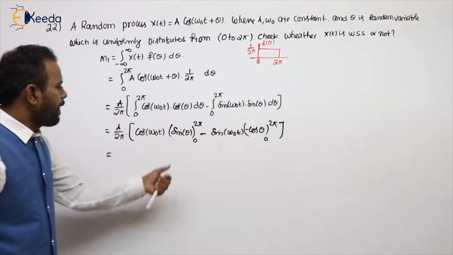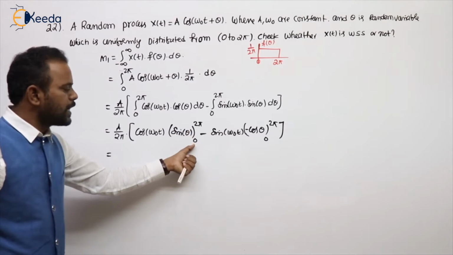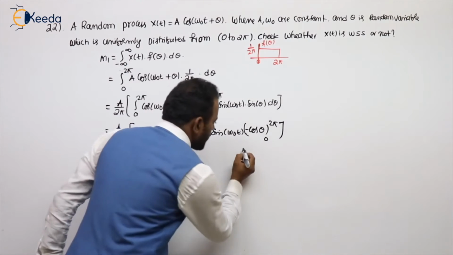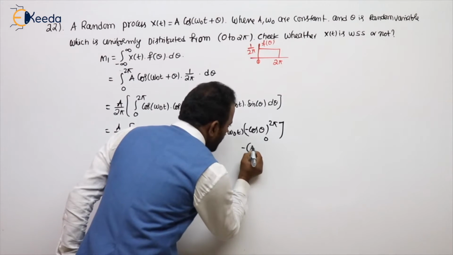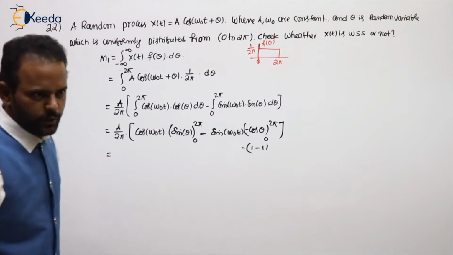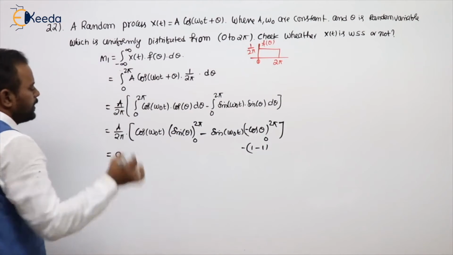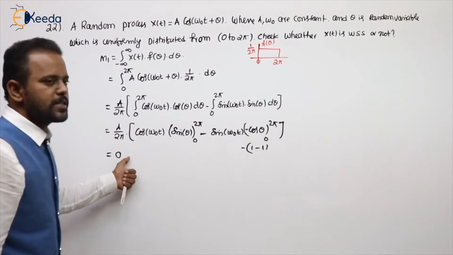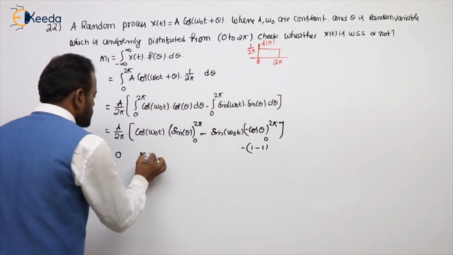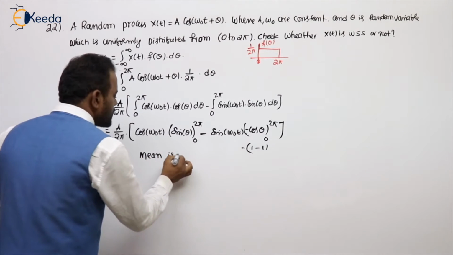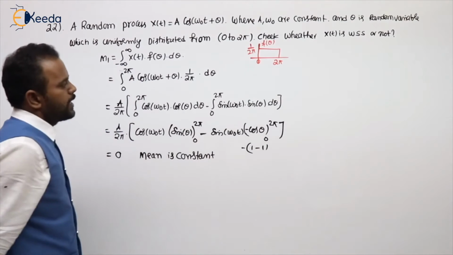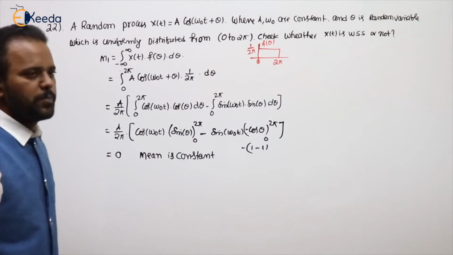Sin 2 pi or sin 0, both are 0. This term is 0. Minus of, minus of cos 2 pi is 1, minus cos 0 is 1. 1 minus 1 is 0. So the whole thing will be 0. 0 means it is a constant. Nothing is varying. So we got the first point, that the mean is constant. So in WSS, one condition is verified, that is the mean.